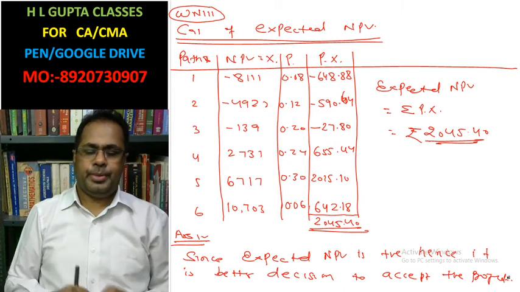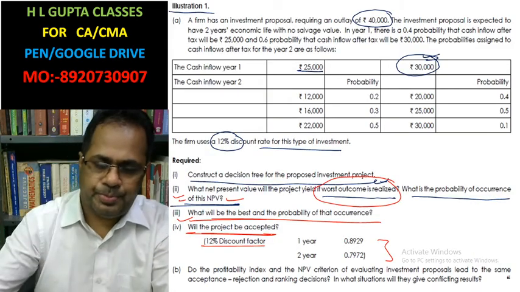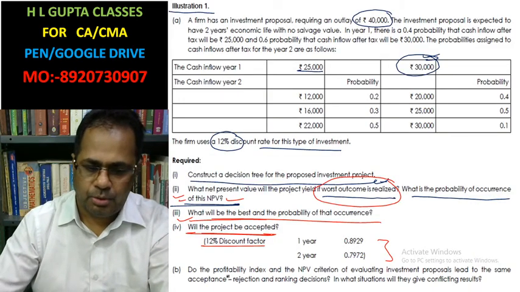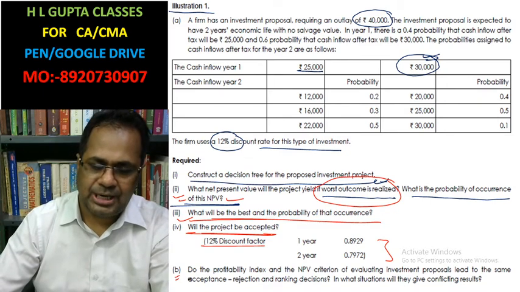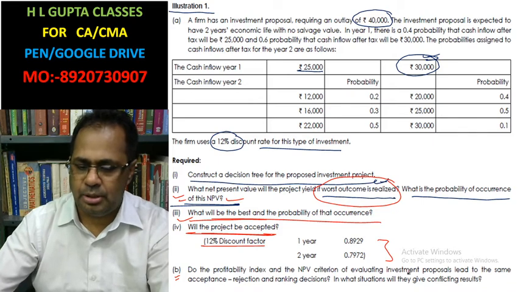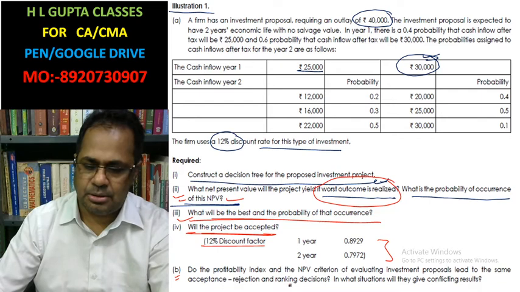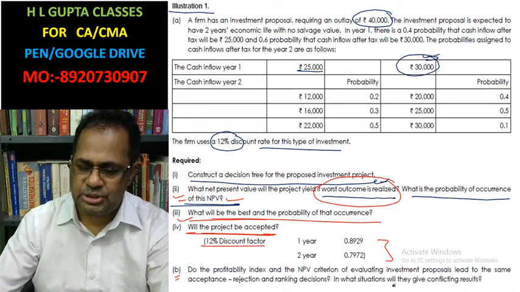Okay, beta. Now the question is completed up to the fourth part. Now in the B part, the question is asking: do the profitability index and net present value criteria, involving the investment proposal, lead to the same acceptance or rejection decision?